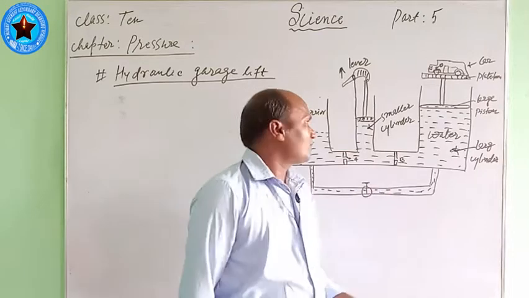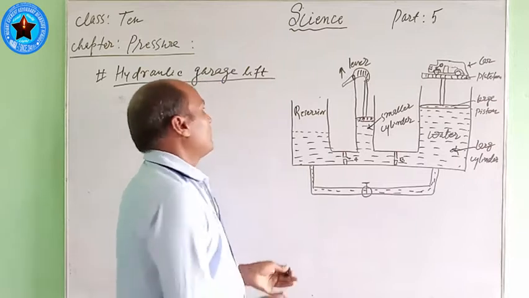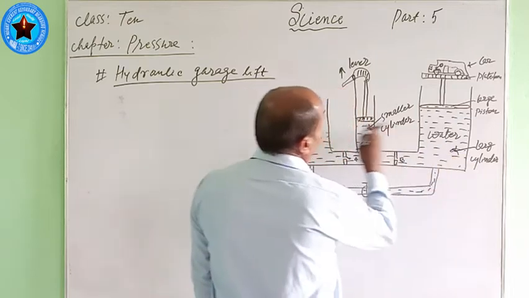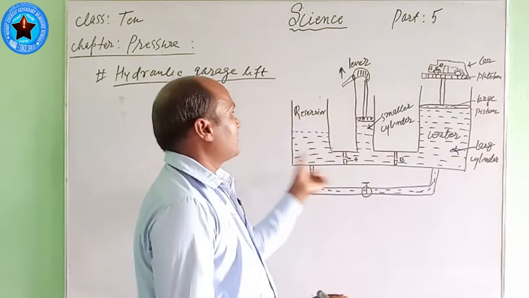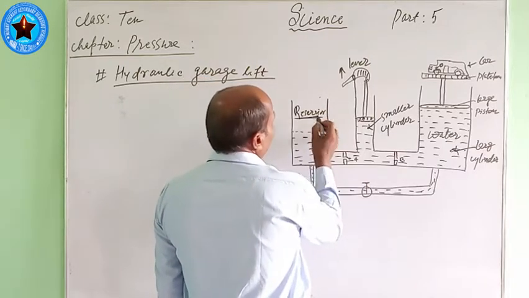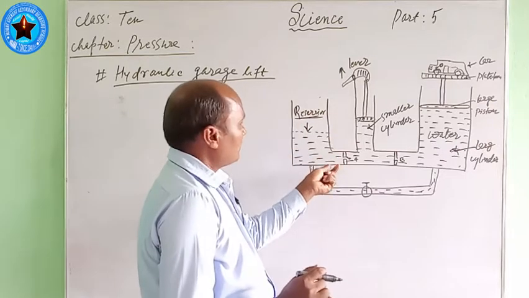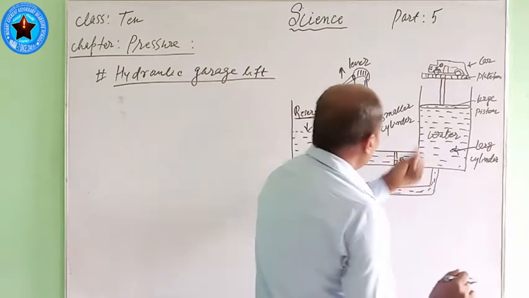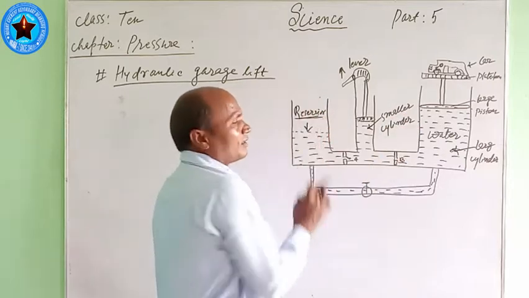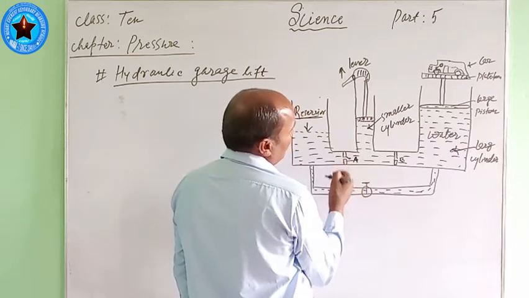Here is one model of this hydraulic garage lift. You can also make this one. Here are the vessels, 1, 2, 3. All these vessels are connected to each other. The first vessel is called the reservoir, which means water is kept in it. These three vessels are connected with valves. First, a smaller cylinder is connected with the reservoir with valve A. This one is valve A.